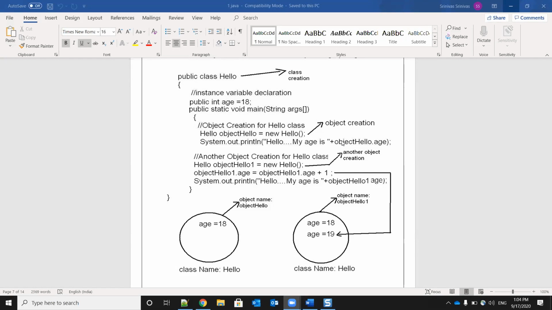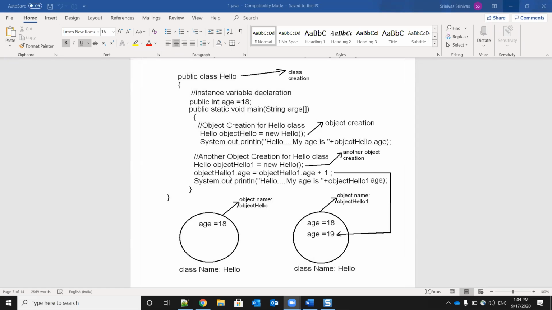That will be printed. Here this is the separation symbol. We used to give comma in C programming; in the same way, here we should use the plus symbol. After that, we give the value here. What is that value? objectHello dot age. In this variable, whatever value is there will be printed here.